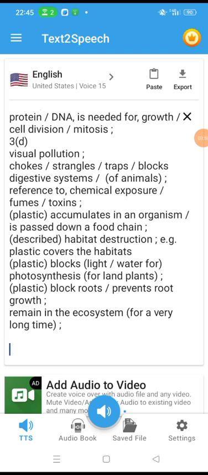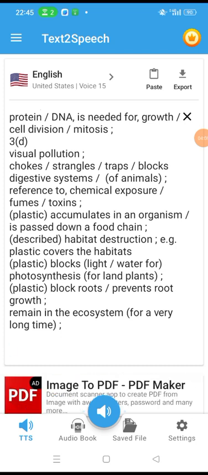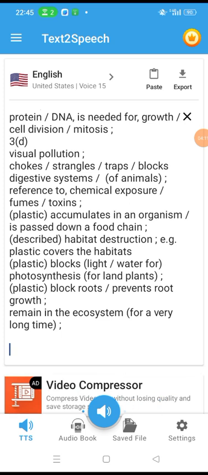3D. Visual pollution. Chokes, strangles, traps, blocks digestive systems of animals. Reference to chemical exposure, fumes, toxins. Plastic accumulates in an organism, is passed down a food chain. Described habitat destruction, e.g. plastic covers the habitats. Plastic blocks light, water for photosynthesis for land plants. Plastic blocks roots, prevents root growth. Remains in the ecosystem for a very long time.